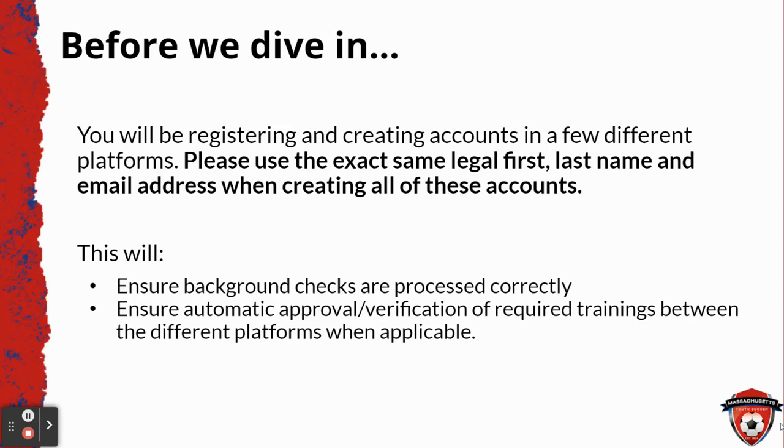A note before we begin, particularly for our new adult participants. You will be asked to create accounts in a few different platforms: Sports Connect, SafeSport, and a Concussion Training. Please use the exact same legal first name, last name, and email address when creating all of these accounts. This will ensure that background checks are processed correctly and will ensure that automatic approval of required trainings between the different platforms, when applicable, happens.